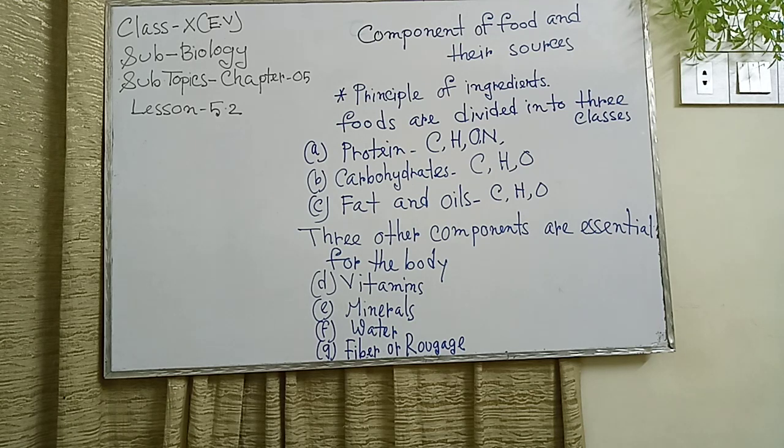Here, I also explain another component, which is carbohydrates. Why do we take carbohydrates? Carbohydrates are the main source of energy. They are composed of carbon, hydrogen and oxygen. Carbohydrates are deposited in roots, stems, flowers and seeds in different forms. Glucose in fruit juice, lactose in milk, starch in wheat, potato, rice, etc. are different forms of carbohydrates.